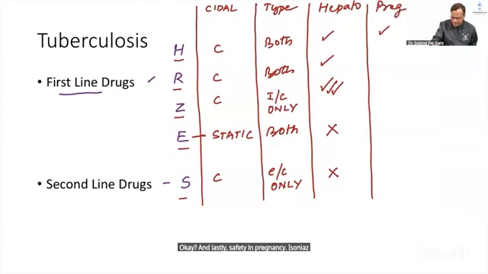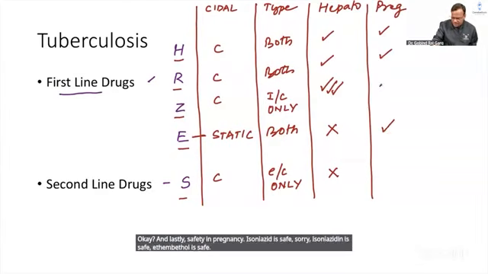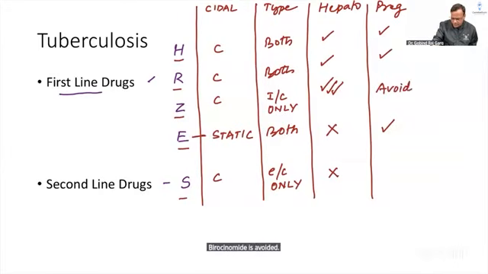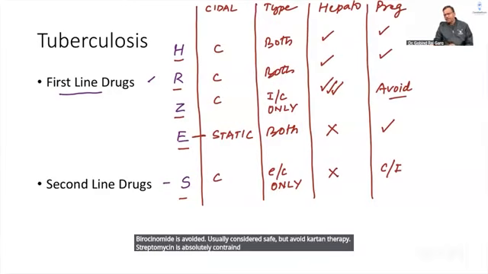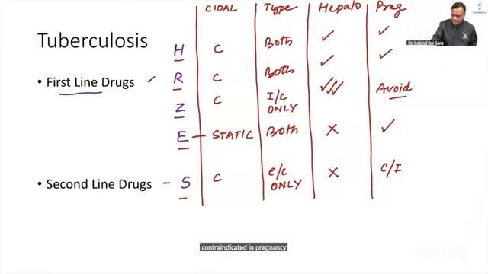Isoniazid is safe. Rifampicin is safe. Ethambutol is safe. Pyrazinamide is avoided. Usually considered safe, but we still avoid it. Streptomycin is absolutely contraindicated in pregnancy. And lastly, special points.